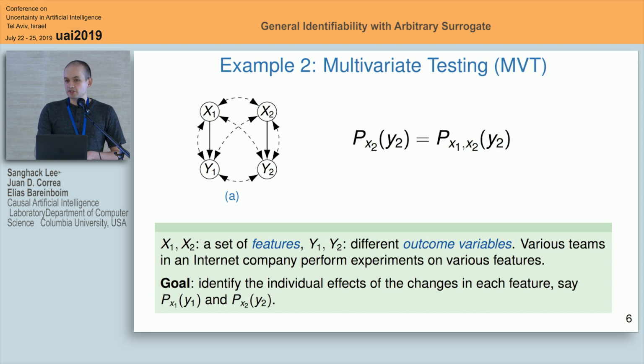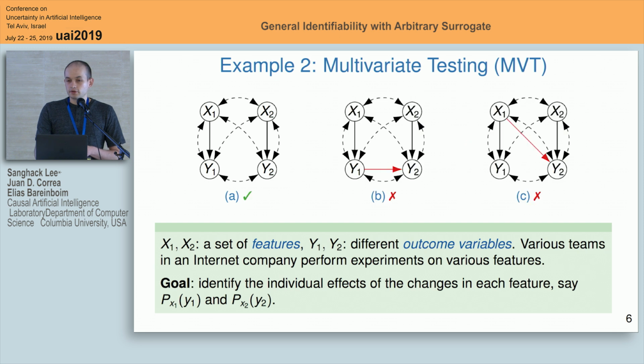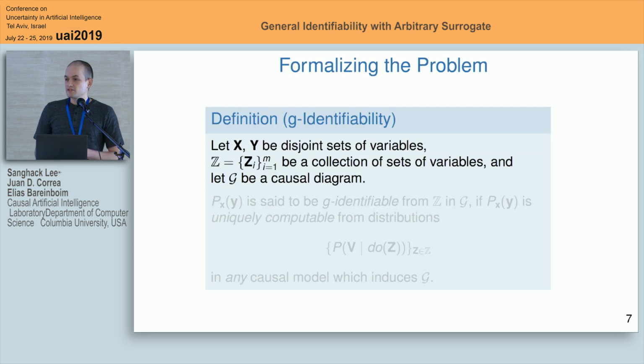This is the case for this particular graph, but for other slightly different graphs where we have these new arrows, the answer will be no. Even if you have this controlled experiment for both treatments at the same time, it is not possible to distinguish the individual effect of the treatments for these two diagrams. We would like to formalize this problem, and we call that g-identifiability.